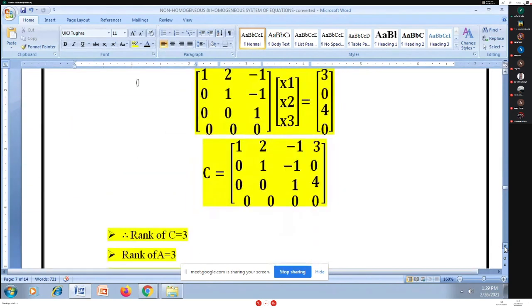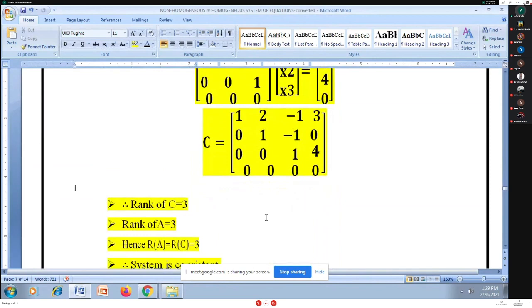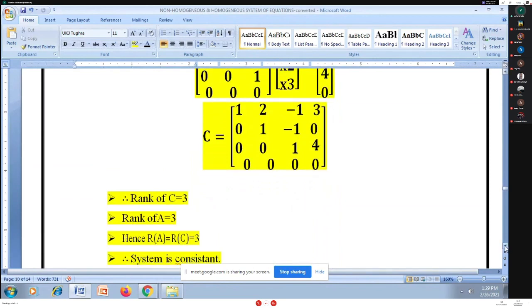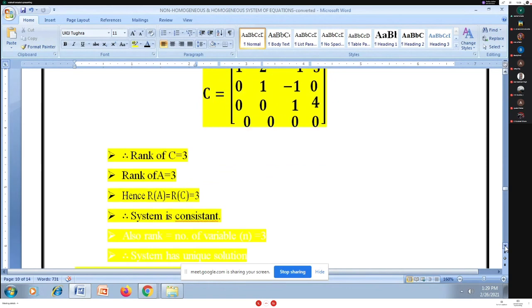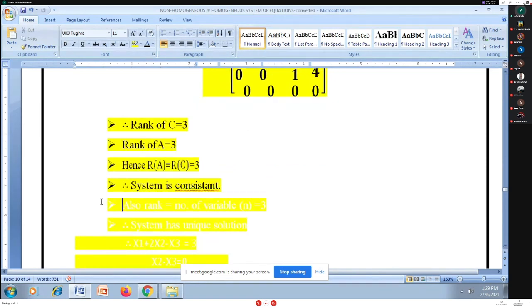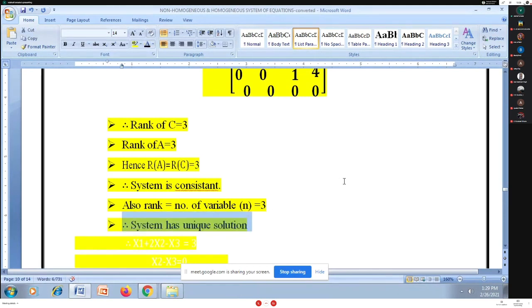I am having rank equal to 3. How many unknowns? I am having a total of 3 unknowns here. So rank of the matrix is equal to the number of unknowns. Rank is 3, number of unknowns is also 3. So the system is consistent and has a unique solution, because rank is equal to the number of unknowns.